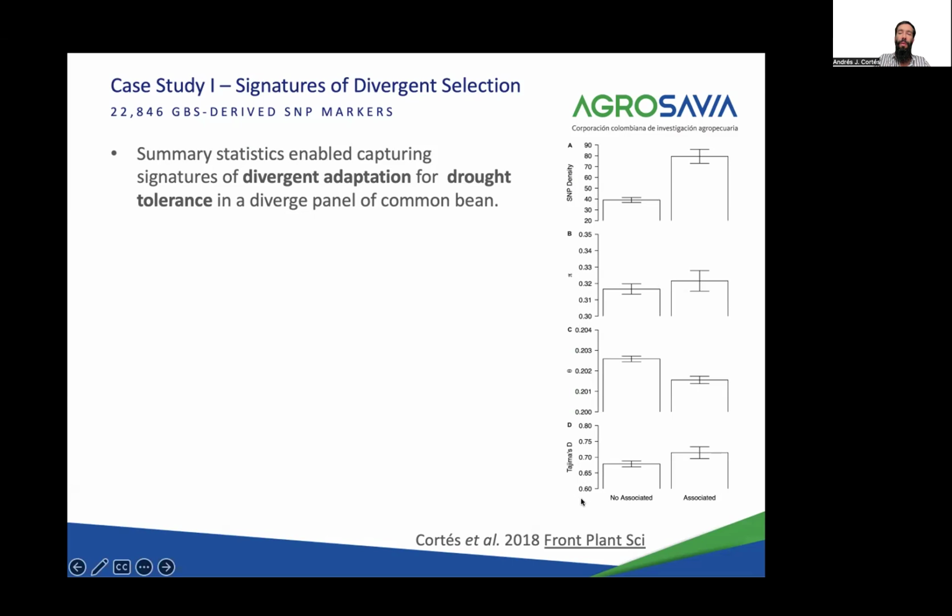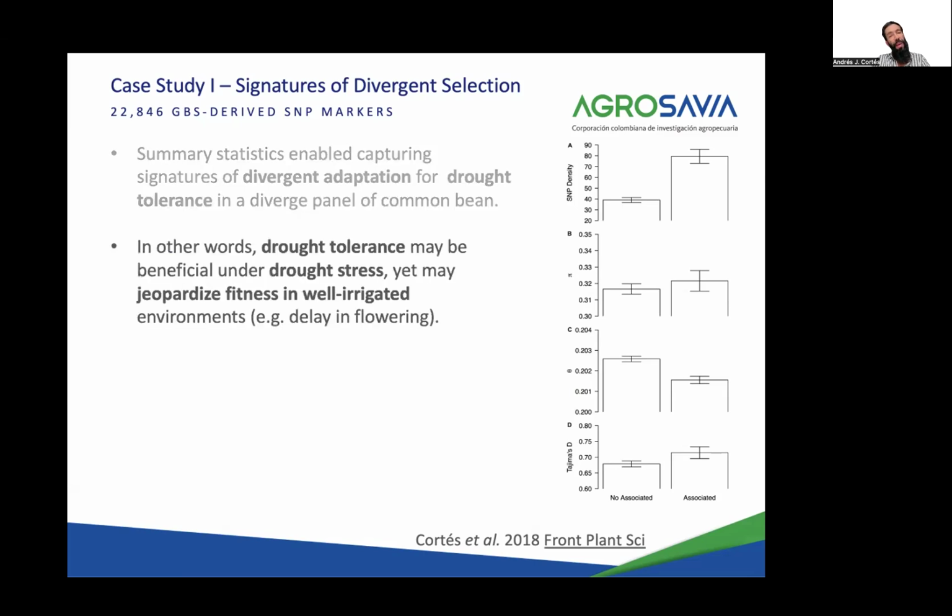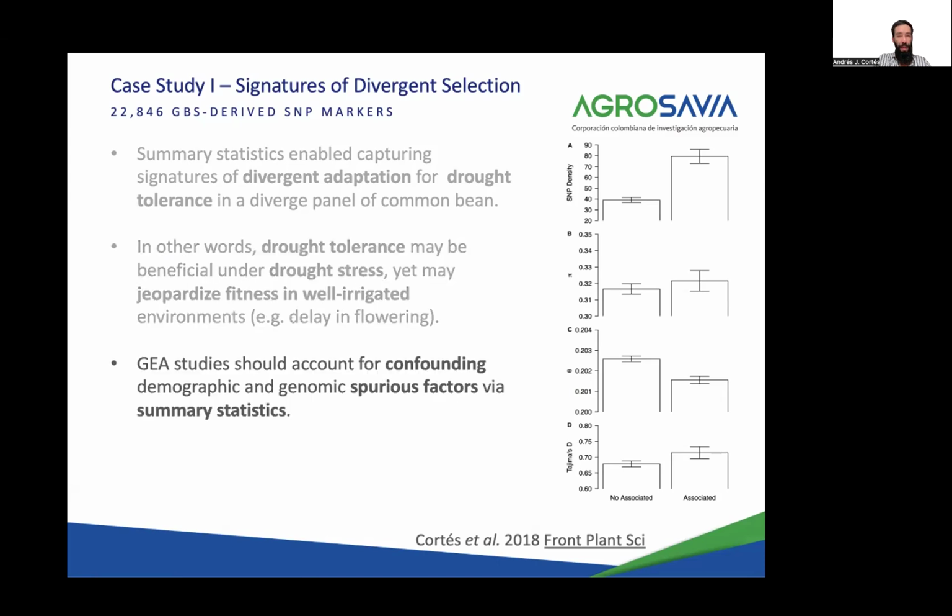This can also be interpreted as a background selection across the genome, any type of signature associated, for instance, with adaptation, mainly derived from the gene pool structure that is observed in the species. In other words, this conclusion suggests that drought tolerance might be beneficial under drought stress, but as expected, is not necessarily so good under well-irrigated environments. And this is the typical trade-off we would expect for a locally adapted trait.